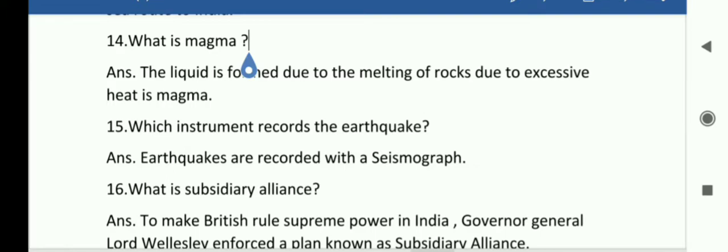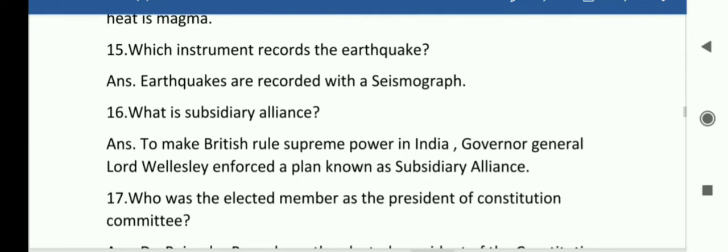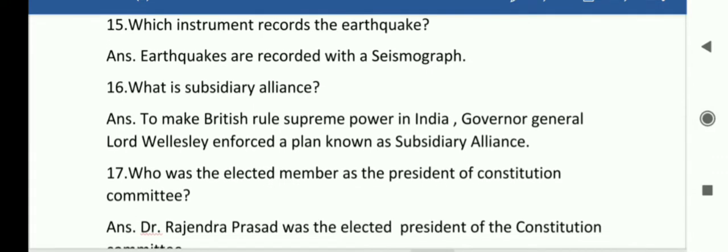What is subsidiary alliance? So students, answer is here, to make British rule supreme power in India, Governor General Lord Wellesley enforced a plan known as subsidiary alliance. Please remember, dear students, subsidiary alliance: to make British rule supreme power in India, Governor General Lord Wellesley enforced a plan known as subsidiary alliance.